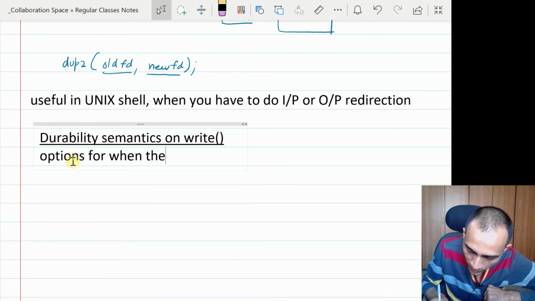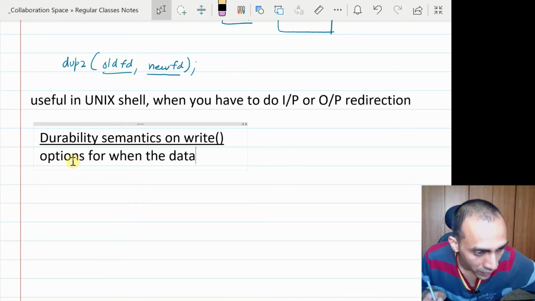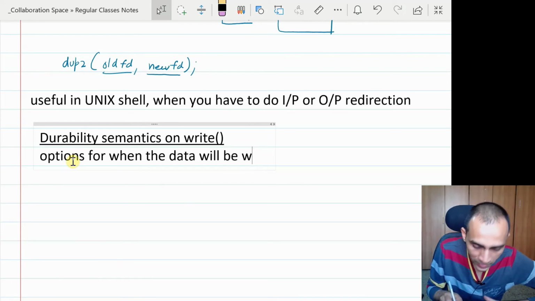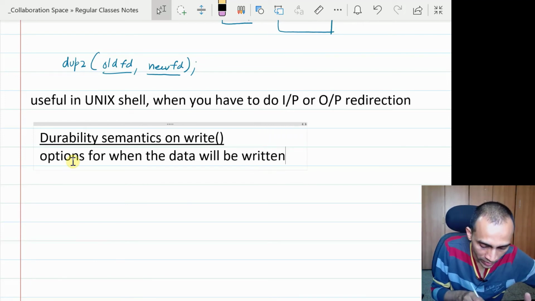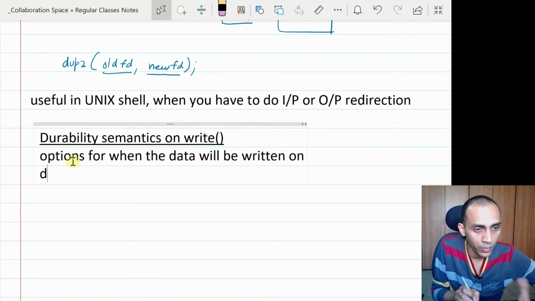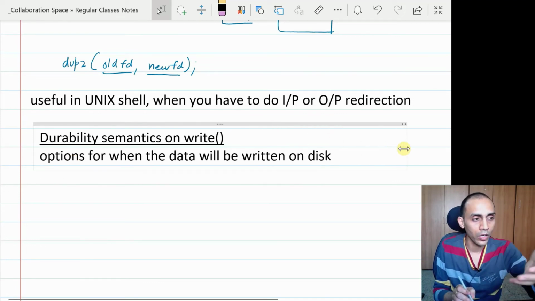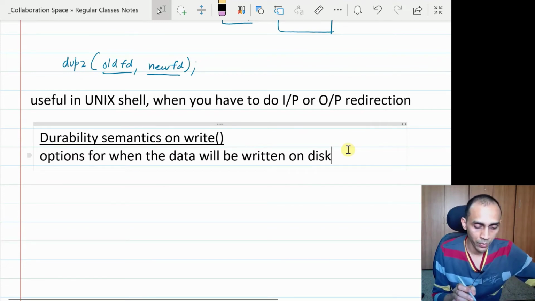This can differ depending on the design choice the OS file system makers make. When the data is actually written to the disk, that is when we say the data has become durable, meaning it is going to exist in the system for a long time, and you can fetch it again at any future point in time.